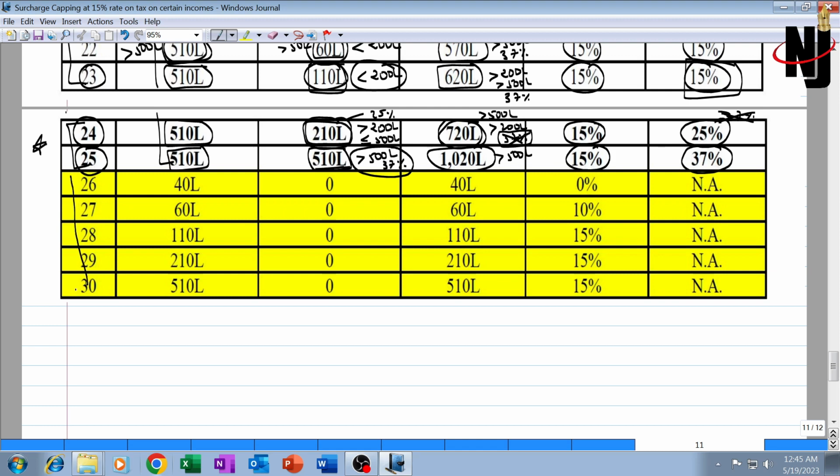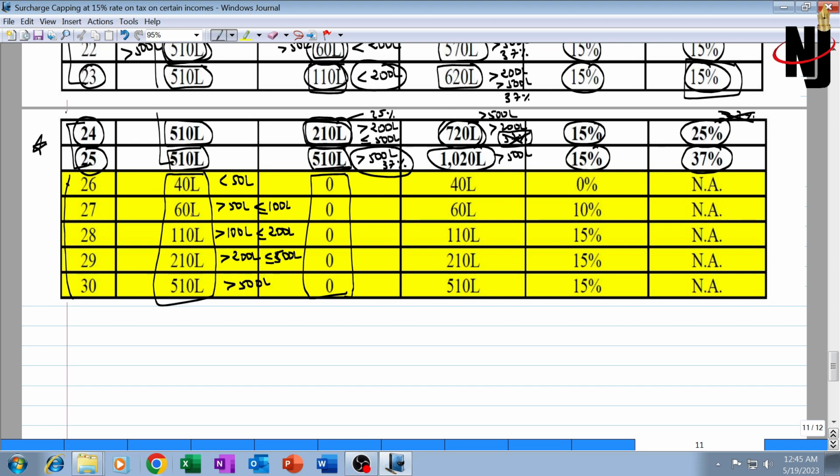Illustrations 26, 27, 28, 29 and 30 are just for the sake of your knowledge. This is a special situation where we have special incomes but we don't have any normal income. This is a bit off-track. If the assessee has only special income, it is less than 50 lakh, more than 50 but less than or equal to 100, greater than 100 but up to 2 crore, greater than 2 crore but up to 5 crore, and in the last illustration it is greater than 5 crore.